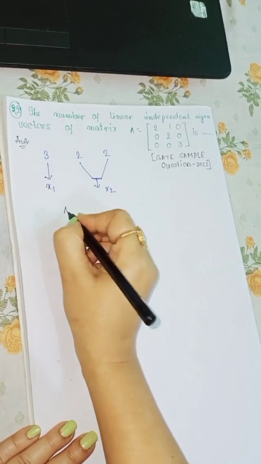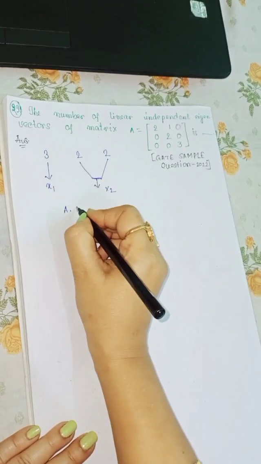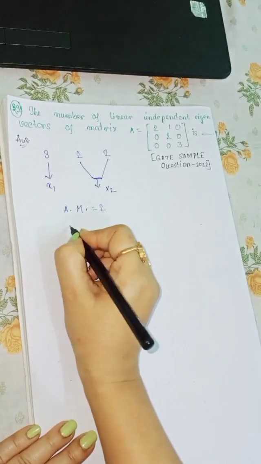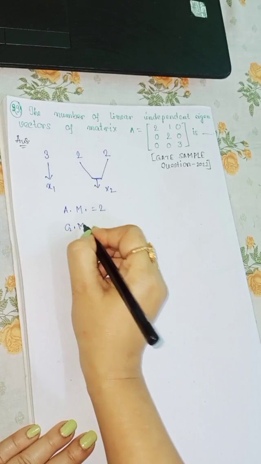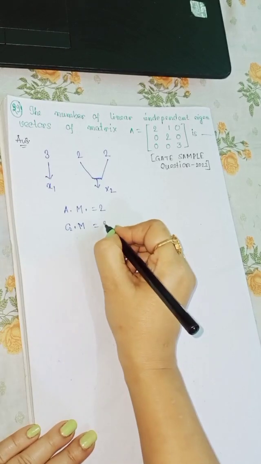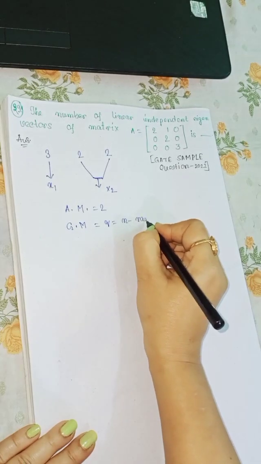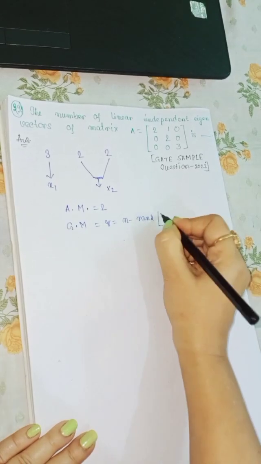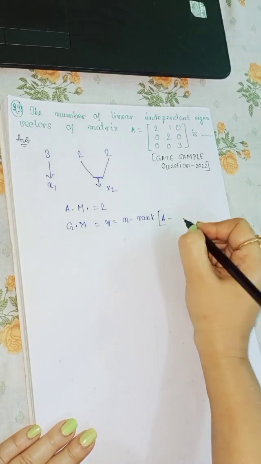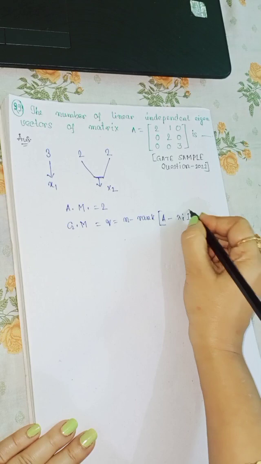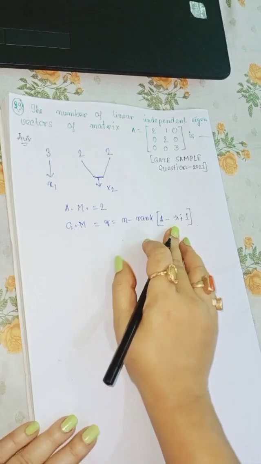Here the arithmetic multiplicity is equal to 2, and the geometric multiplicity q is equal to n minus rank of (A minus lambda I), where I is the identity matrix.